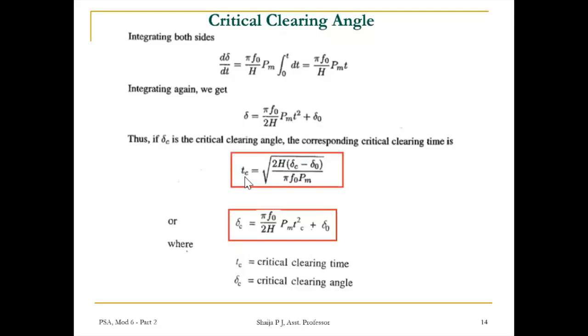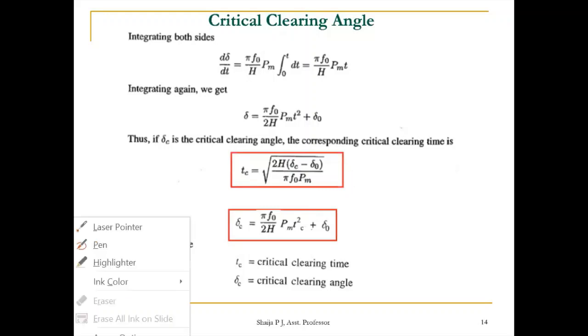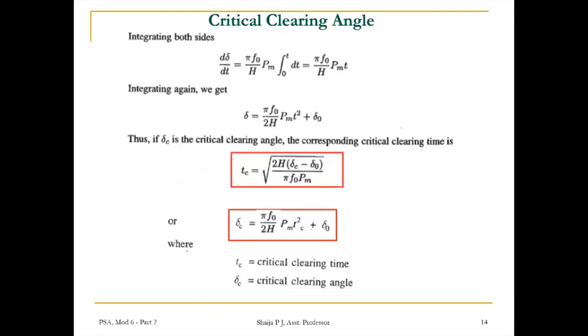Rearranging this equation, we can write Tc is equal to the square root of 2H into (delta C minus delta 0) divided by pi f0 Pm.